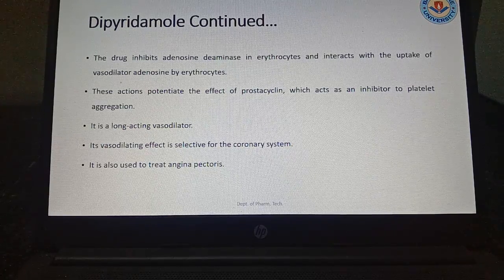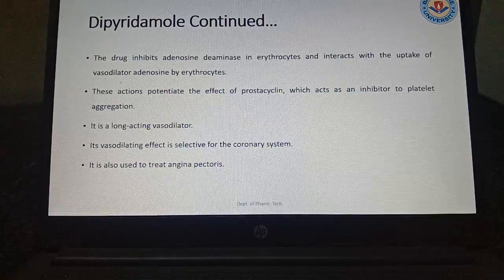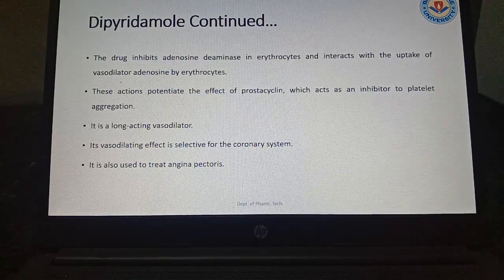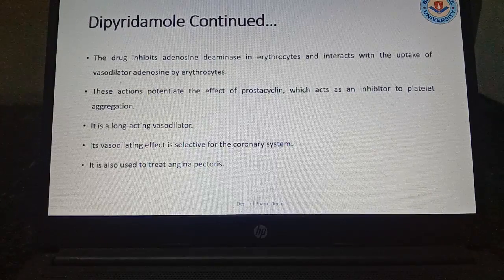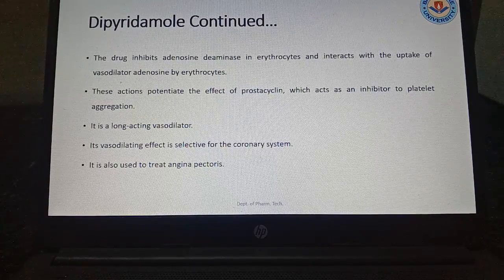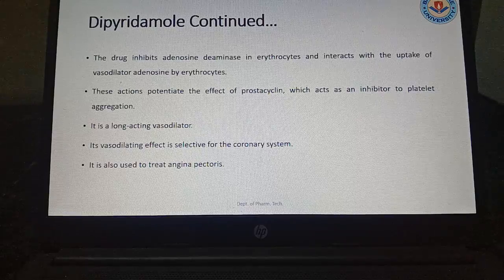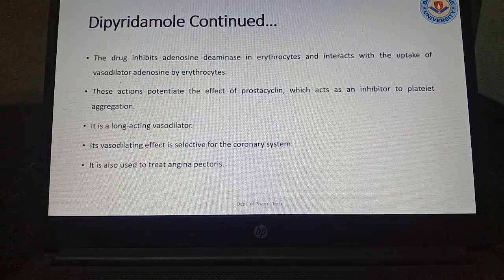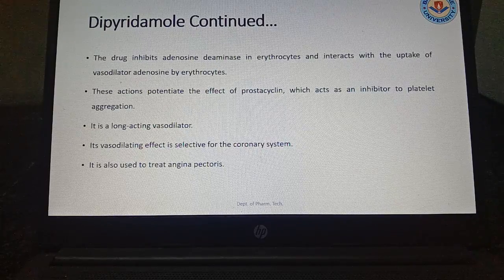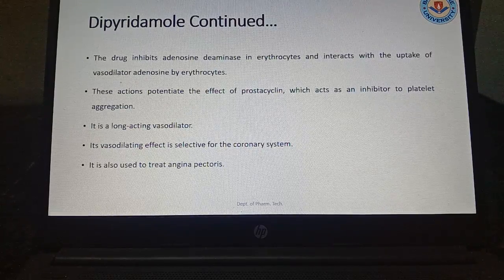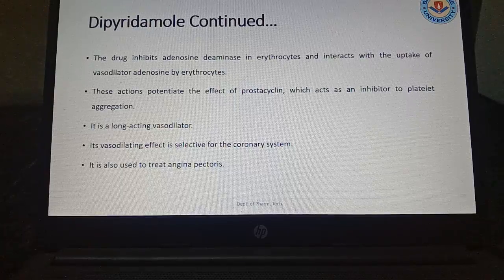Next, dipyridamole is a drug that inhibits adenosine deaminase in erythrocytes and interacts with the vasodilator, that means it is having a vasodilatory action. The action potentiates the effect of prostacyclin, which acts as an inhibitor of platelet aggregation. That means whenever there is any blood clot, the platelet tries to clot there.